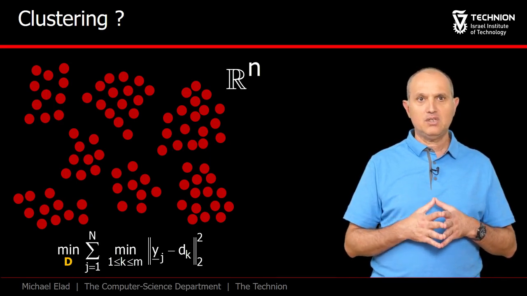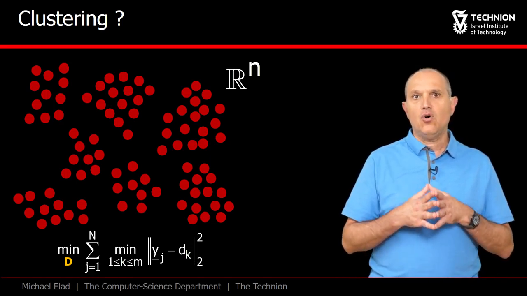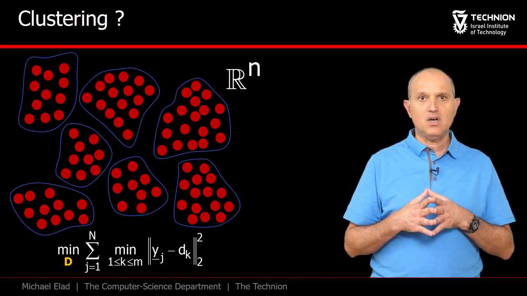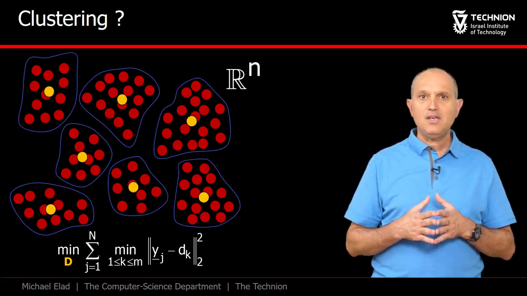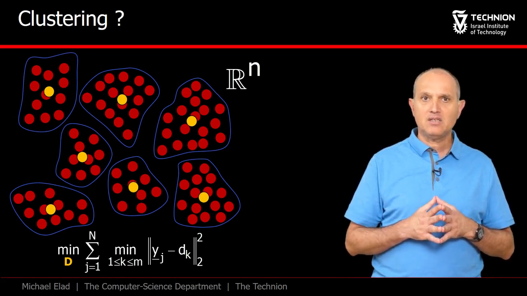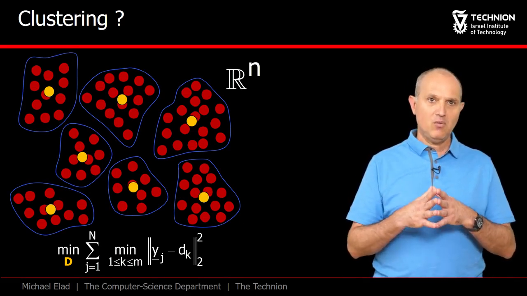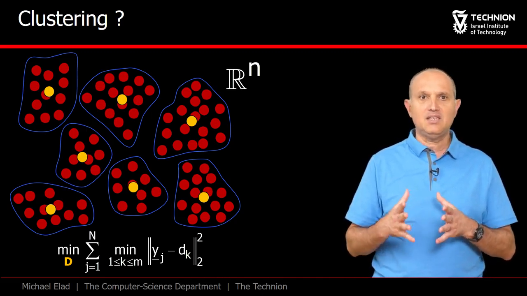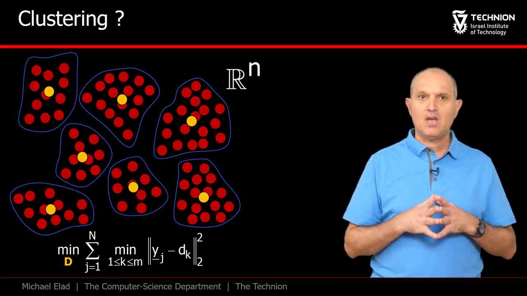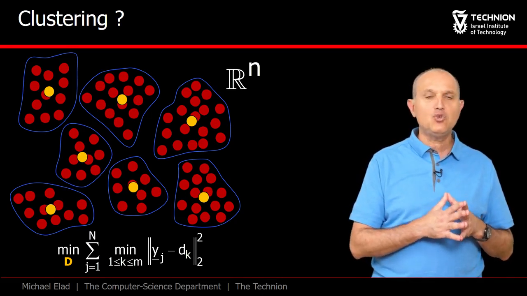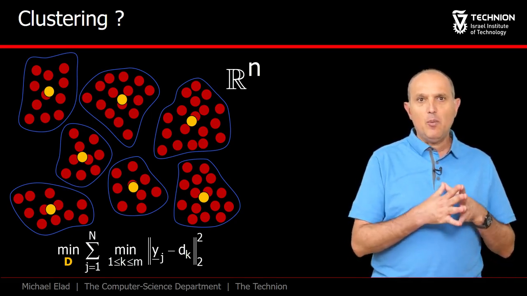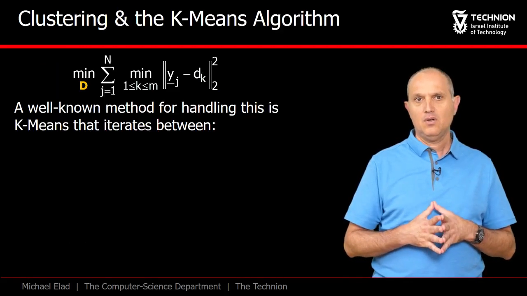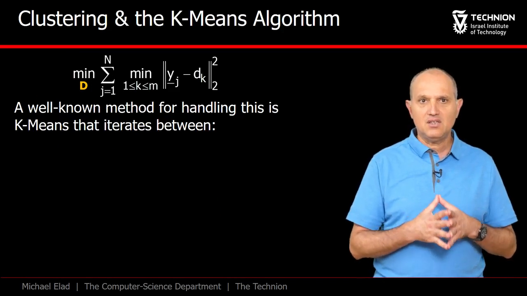Per each example, we assign the closest atom, and for all this set, we ask what are these best atoms. So if these are the identified clusters, then the best atoms would be the centers of mass of each of the groups. By the way, you may get the impression that clustering is an easy task, judging by the clearly seen grouping in this example. Remember that in the general R^n case, visualization is impossible, and we operate in the dark to find the representative centers dk. So how do we find these centers dk?